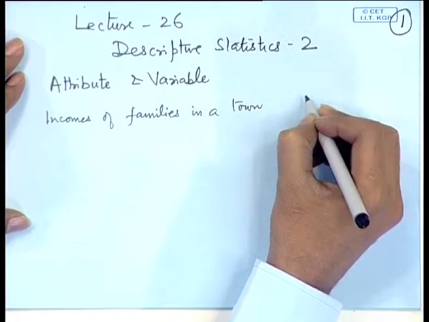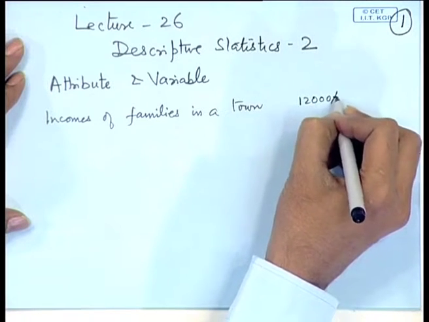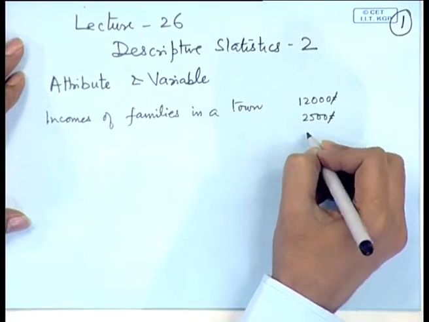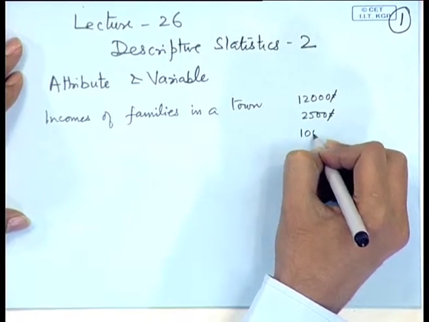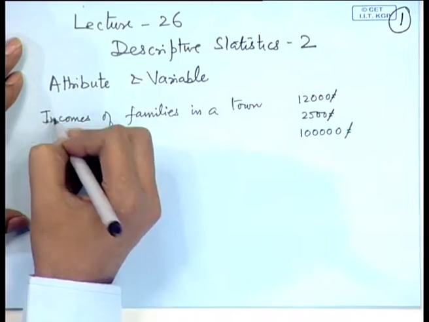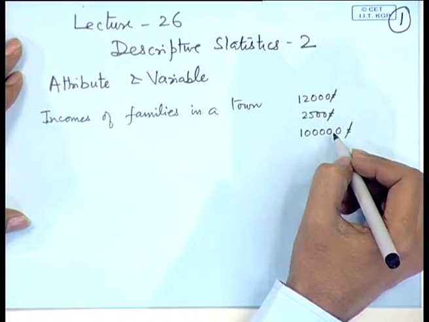Suppose we are recording the incomes per month. So, the incomes could be say 12,000 rupees per month, it could be 2,500 rupees per month, or it could be 1 lakh rupees per month, etc. So, here the primary recording of the data itself is in the numerical form.